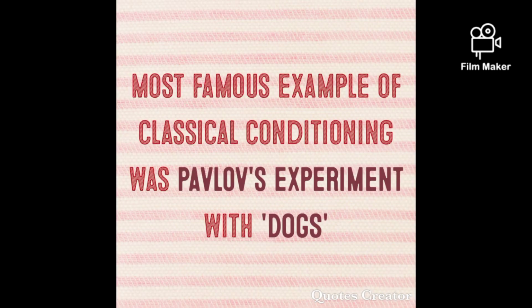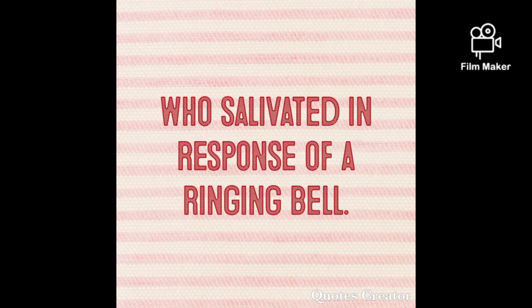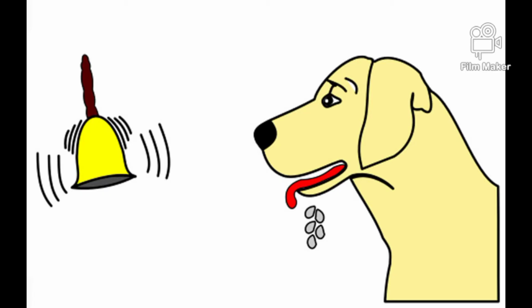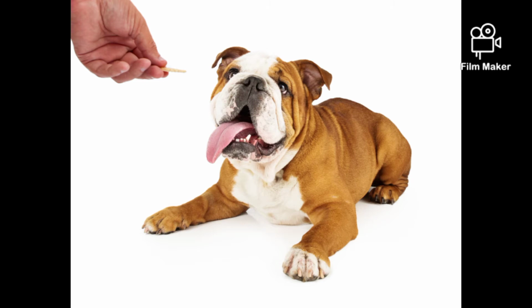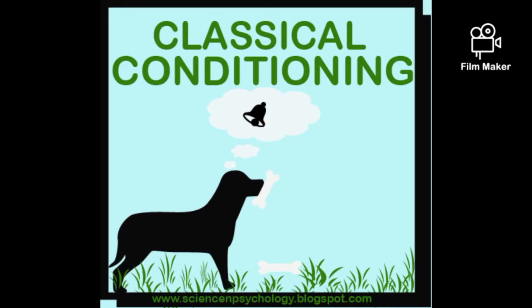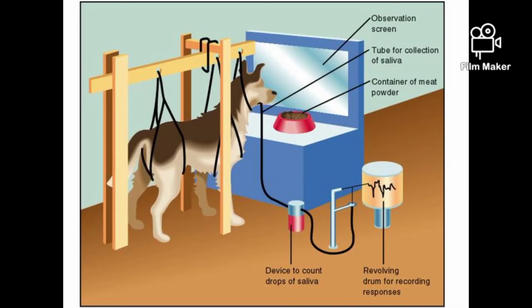The most famous example of classical conditioning was Pavlov's experiment with dogs, who salivated in response to a bell tone. Pavlov showed that when a bell was sounded each time the dog was fed, the dog learned to associate the sound with the presentation of food. The dog thought that when the bell rang, the food would be presented in front of him. This was the best known of Pavlov's experiments, involving the study of the salivation of the dogs when they are given food and hear the sound of the bell tone.